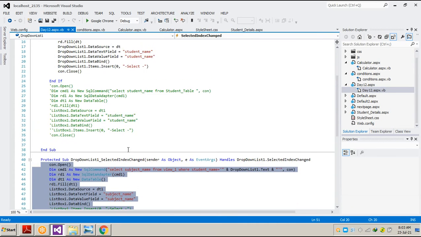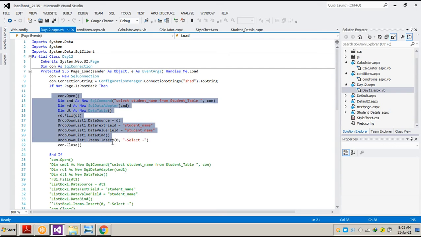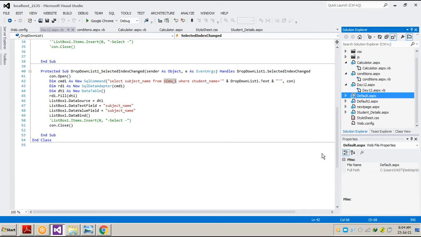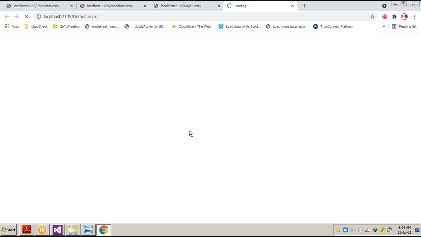The code is written over here. The default code for the names is written over here from student name, and as we select that particular name, the entire subject will come in the text box from the database, which is view 1. I will be telling you how to design the view also. We will go into the detail of designing the view in our SQL Server. Now let's see the default page, what it has to say, what we have done on our default page.